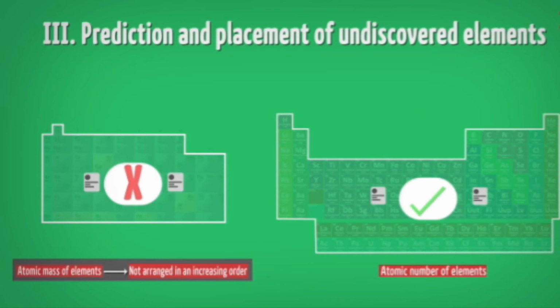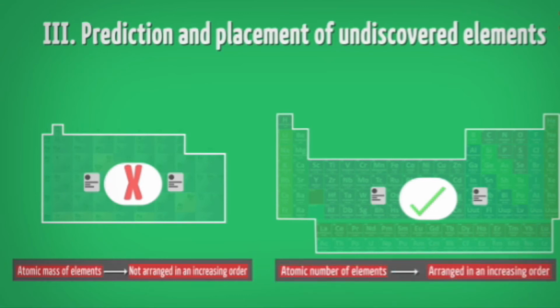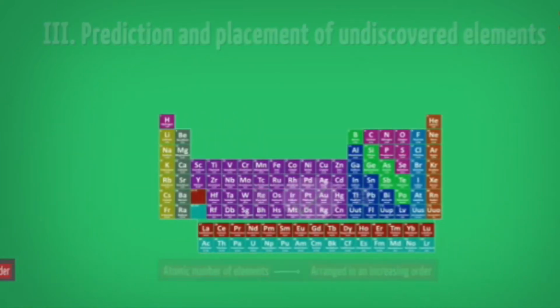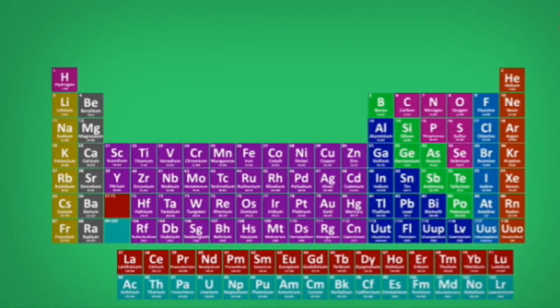Clear? Atomic numbers of elements are arranged in increasing order, perfectly fine. Based on what, children? Simply atomic number. If you observe all these things, you will get an idea.